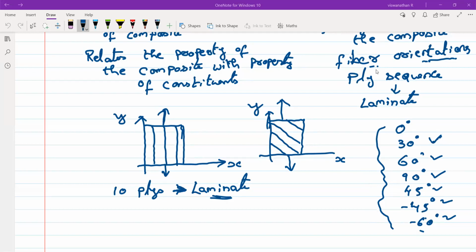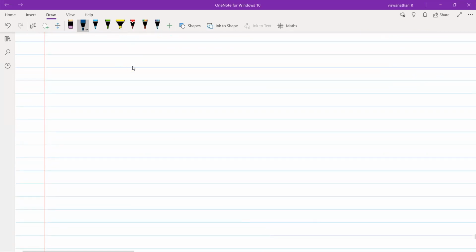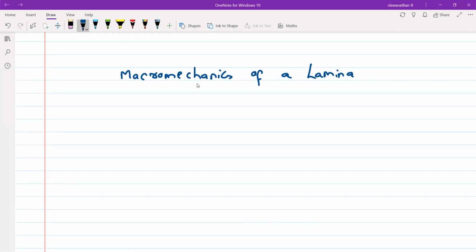So before we go into the macro mechanics of a laminate, we will talk about the macro mechanics of a lamina. Before we talk about laminates, we talk about lamina first.